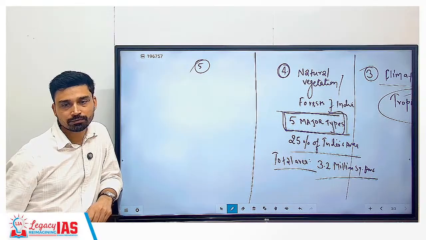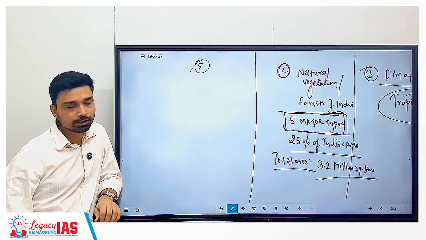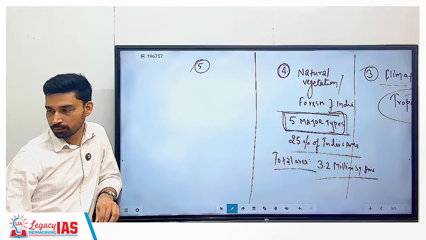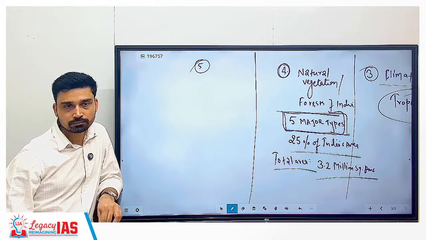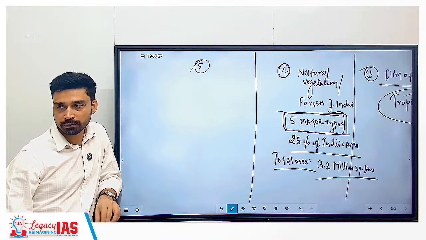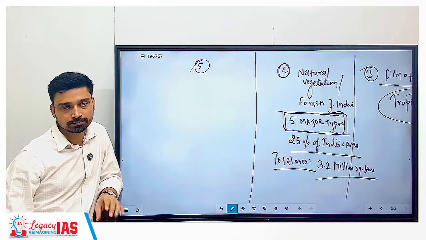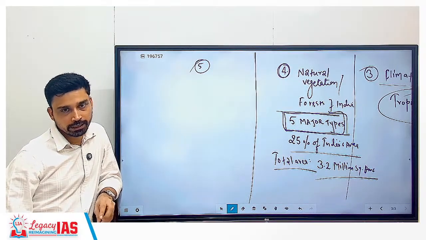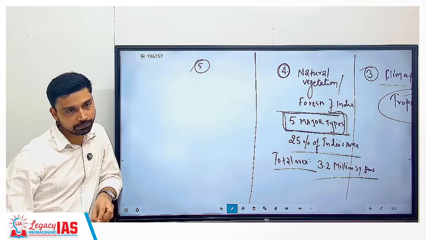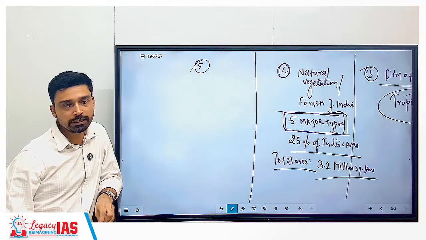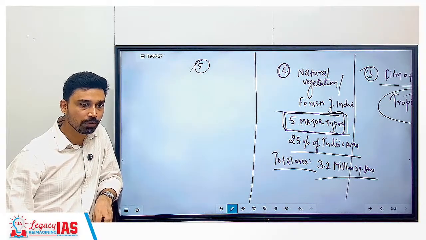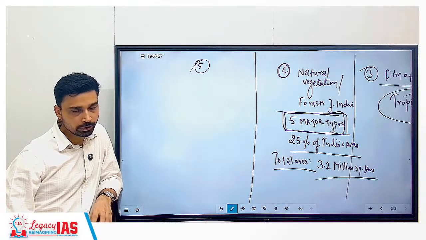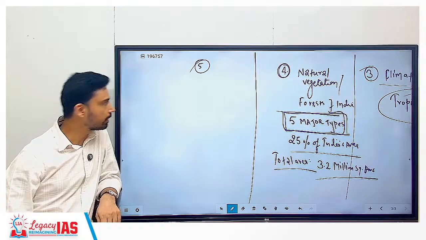Population wise, which country has the highest population today in the world? India or China? India has surpassed China in 2023. So for the last 2 years, India has been the most populous nation in the world. Today India's population is higher than China. So this is an update you should be aware of.